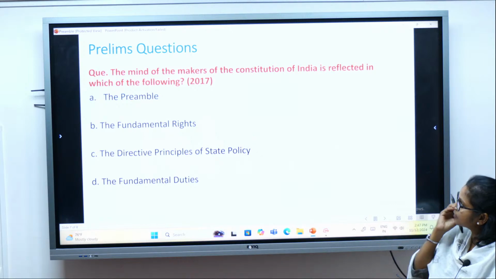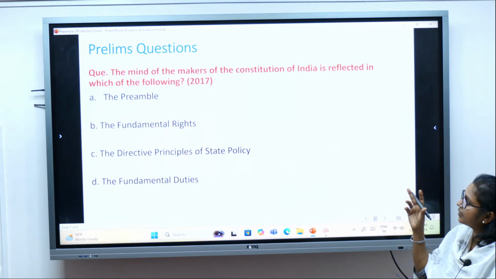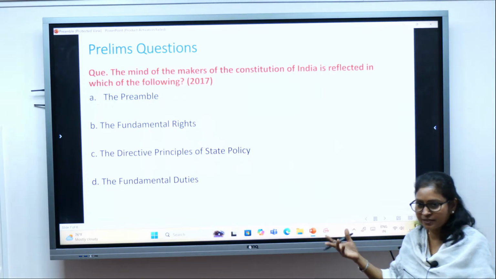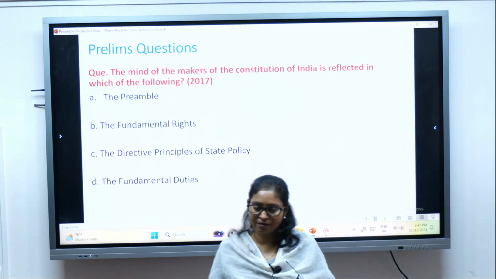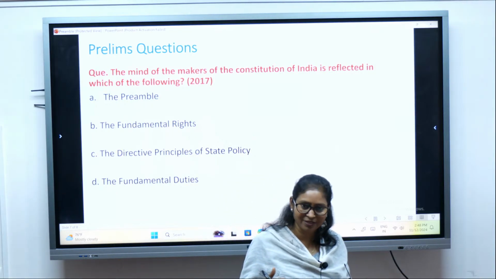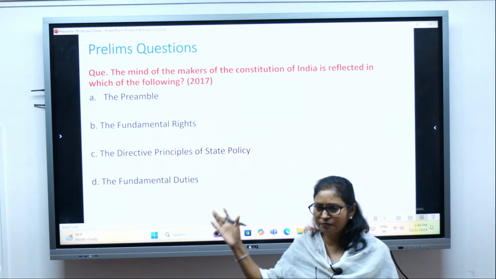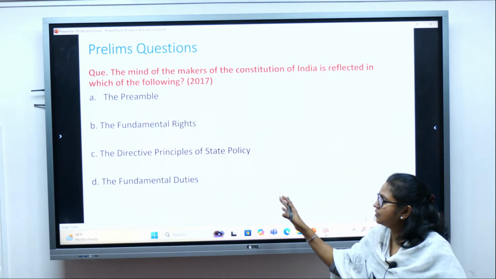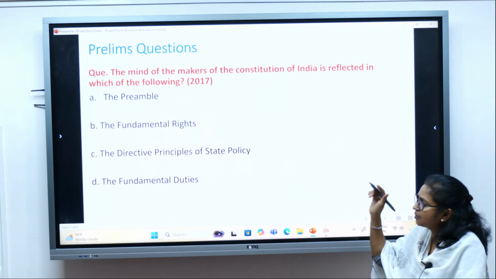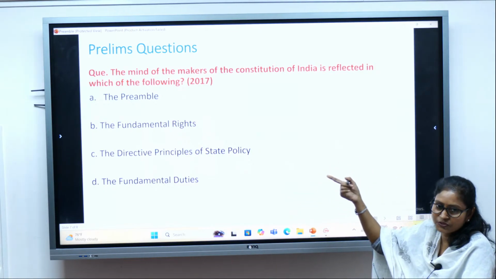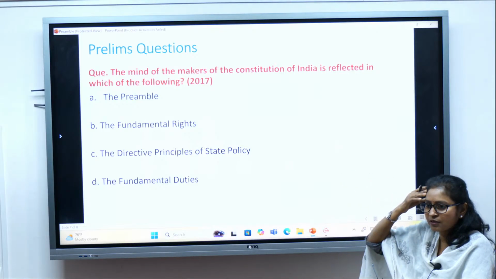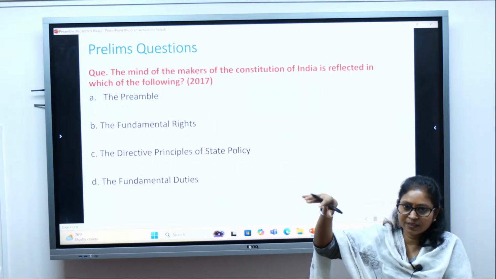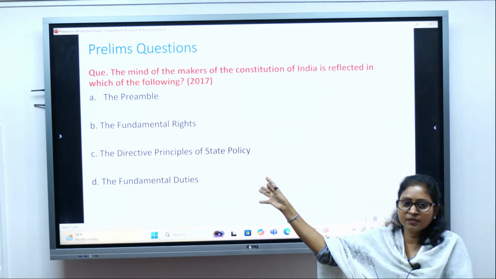The minds of the makers of the Constitution of India is reflected in which of the following? Pretty simple, isn't it? I just mentioned that the minds of the makers of the Indian Constitution is reflected in the preamble, right? A pretty easy, direct question, and easily you can solve it. It is the preamble, because the objective resolution, which was based on the consensus the people had in the Constituent Assembly, is being included in the preamble.